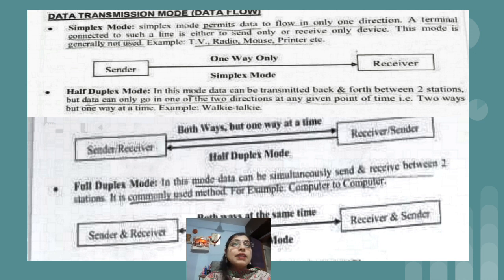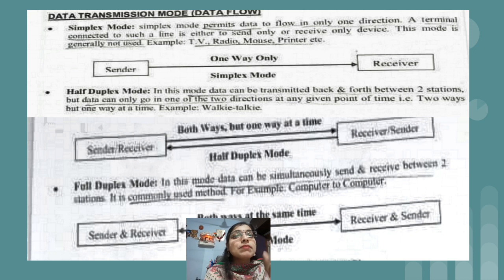And the third type of transmission mode is full duplex mode. In full duplex mode, just take the example of a cell phone or mobile phone, right? If I am speaking, it's not necessary that the person I am speaking to cannot speak. At the same time we both can speak, right?